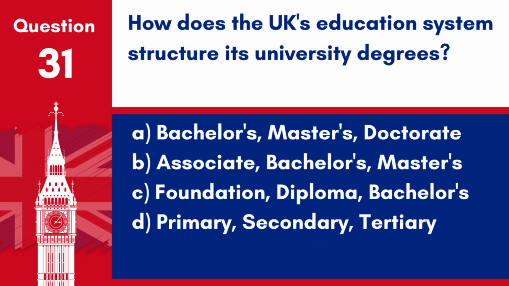Question 31. How does the UK's education system structure its university degrees? A. Bachelor's, Master's, Doctorate. B. Associate, Bachelor's, Master's. C. Foundation, Diploma, Bachelor's. D. Primary, Secondary, Tertiary. Answer: A. Bachelor's, Master's, Doctorate. This structure represents the typical progression of higher education degrees in the UK.